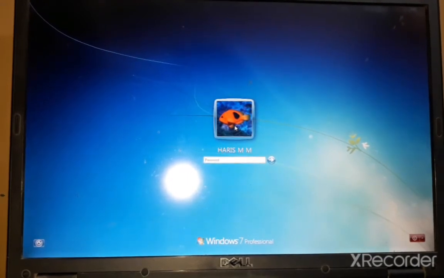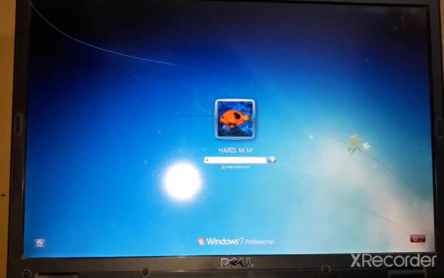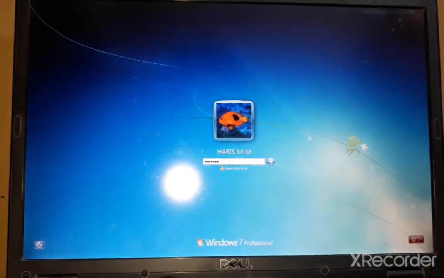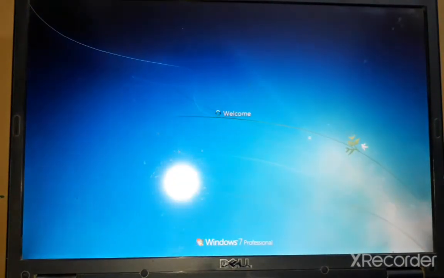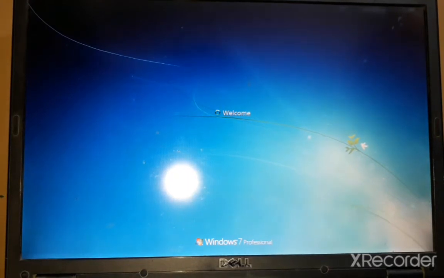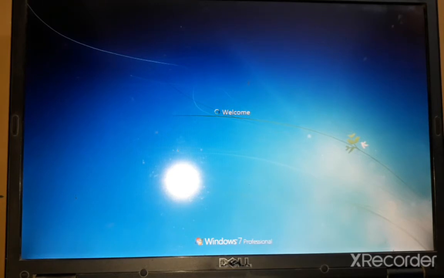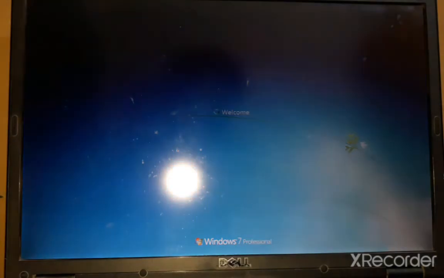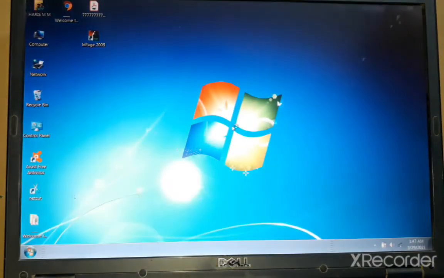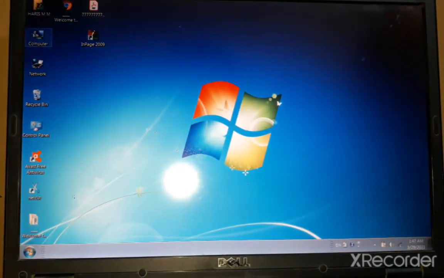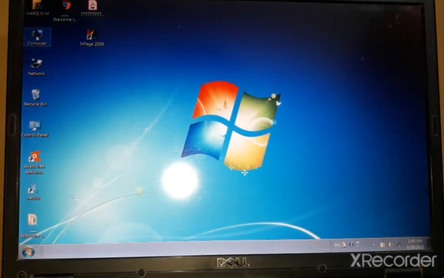So let me add the password. Now let's see whether the USB is working or not. Go to My Computer.